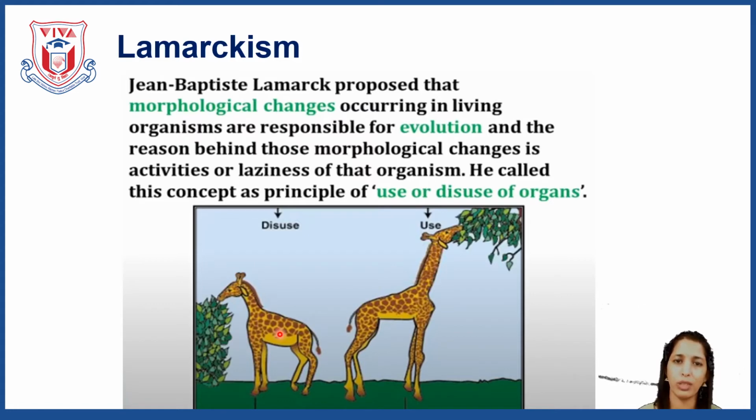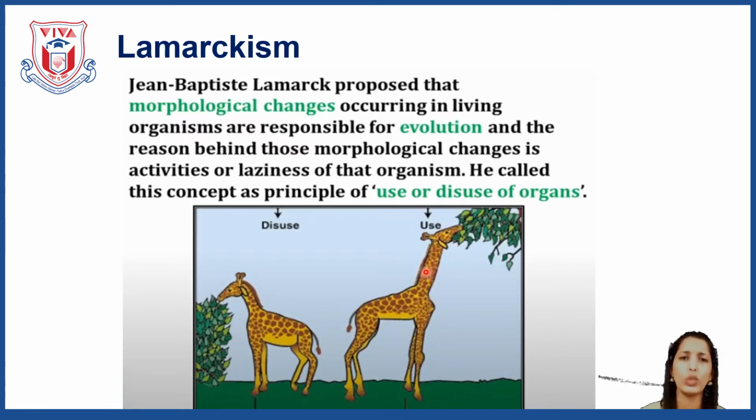According to Lamarckism, Lamarck explained that these giraffes were having short necks like other animals, but as they liked to eat the leaves of the higher plants, they used to stretch their necks, and that's why the length of the neck started increasing. Because of the use of the neck, the giraffe got the longest neck.